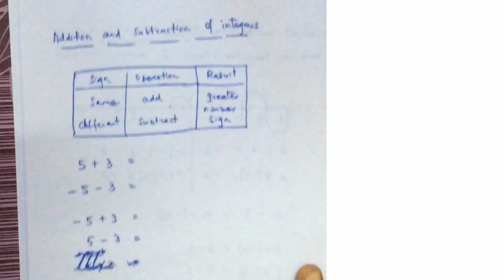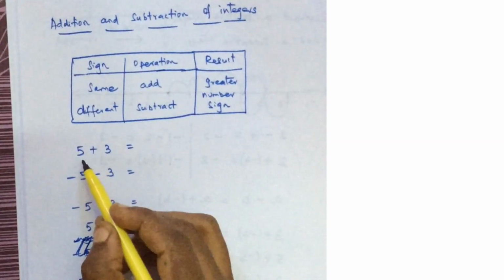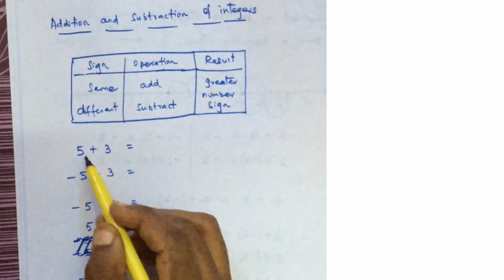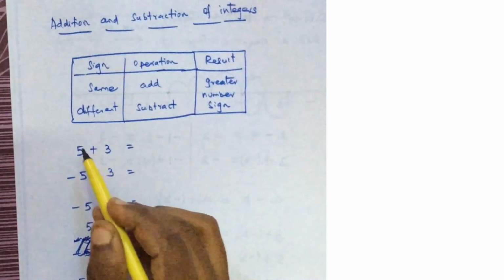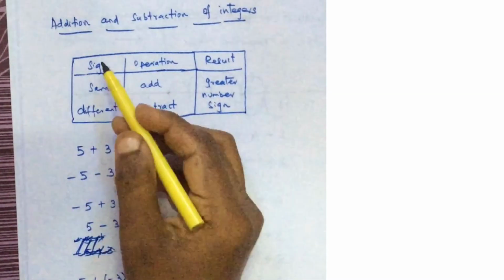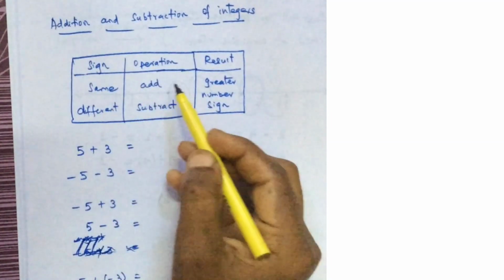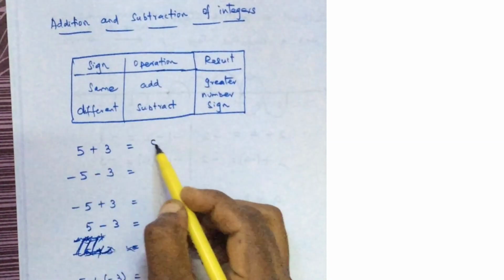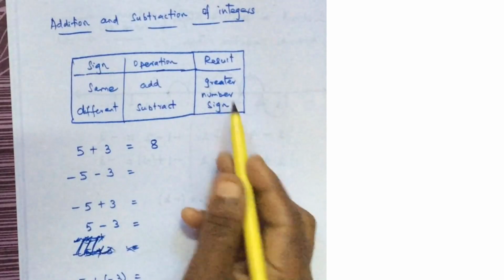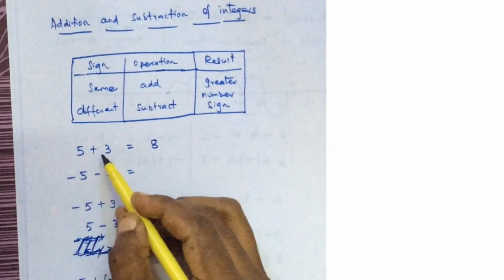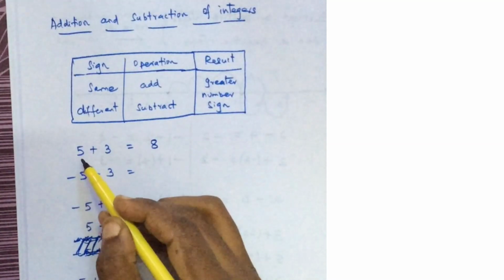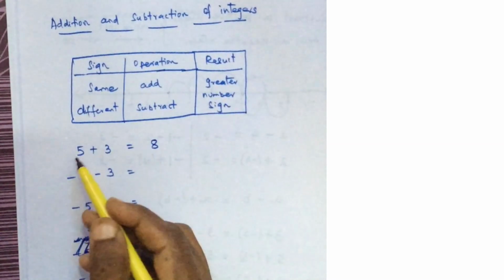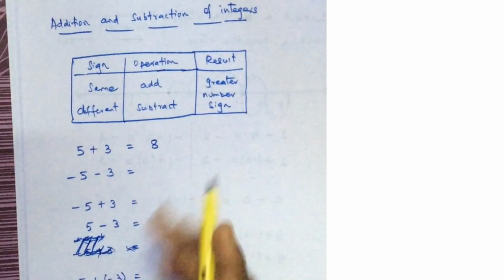We will see some examples. You see here 5 plus 3. What is the sign of this 5? This is positive and 3 is also positive. So positive, positive, the signs are same. So you have to add: 5 plus 3 is 8. What is the sign here? Greater number's sign. Since the two are same, it is going to be positive. Even if you see the greater number, 5 is positive.